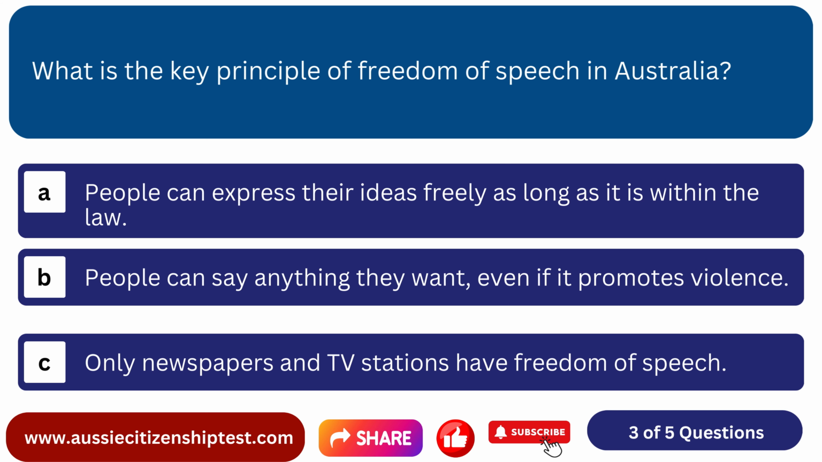What is the key principle of freedom of speech in Australia? Option A. People can express their ideas freely as long as it is within the law. Option B. People can say anything they want, even if it promotes violence. Option C. Only newspapers and TV stations have freedom of speech.